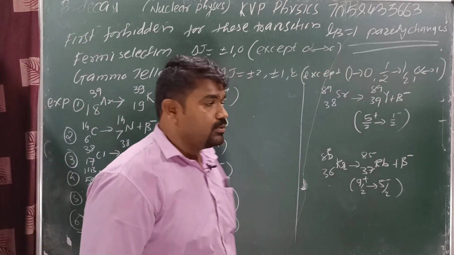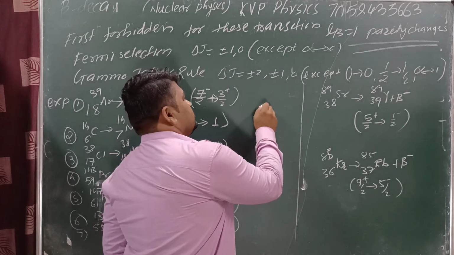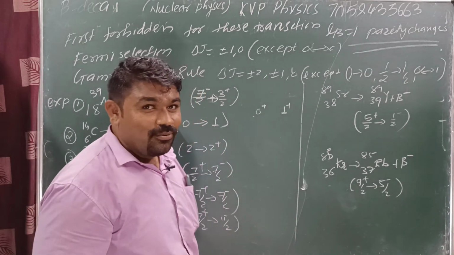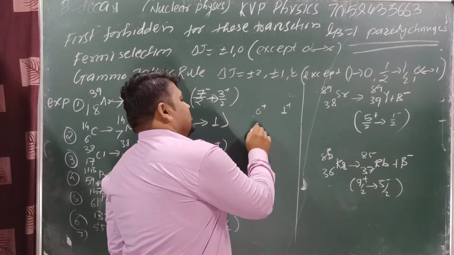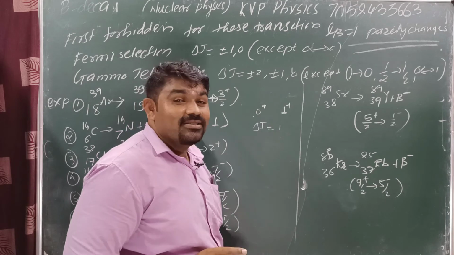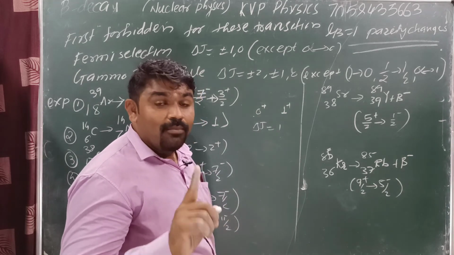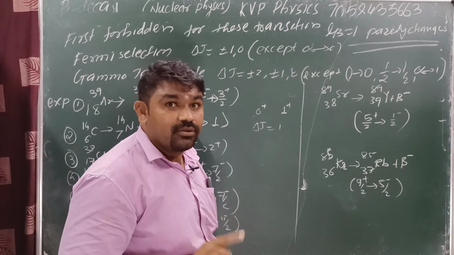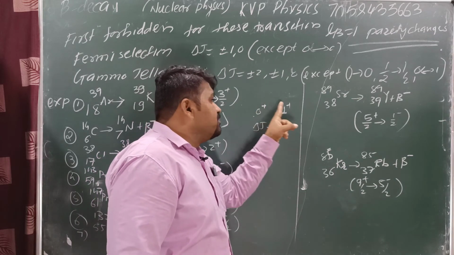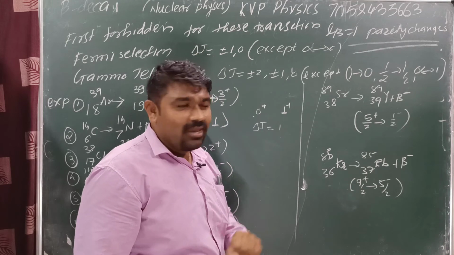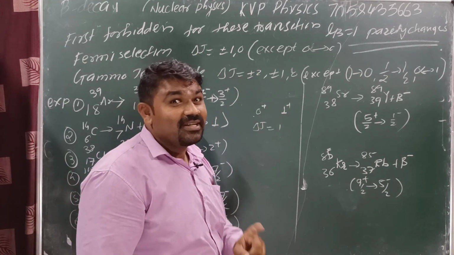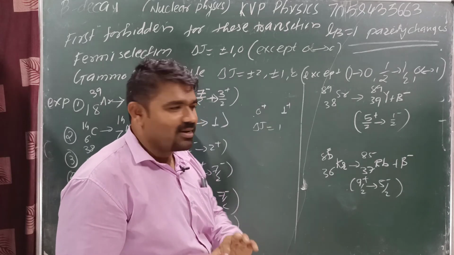Okay, next. 0 to 1 or 1 to 0. Suppose here is a 0 plus and here is a 1 plus. What is the difference? Delta J is equal to plus 1. The type of transition is a GT transition, no problem. But this one is not a first forbidden transition. Why? Because here parity is a plus, here also parity is plus. In both cases parity is the same, means GT transition and allowed. This one is not a forbidden transition.